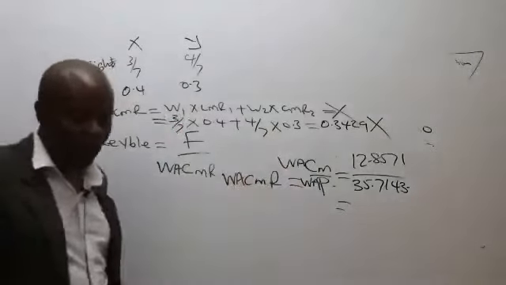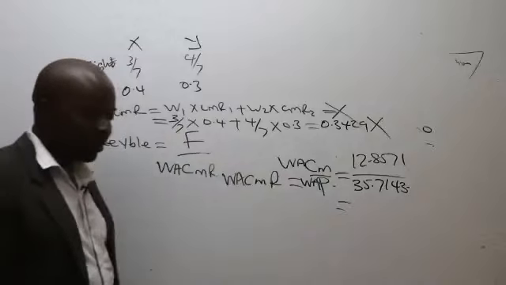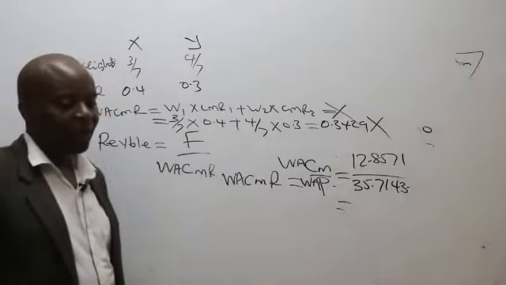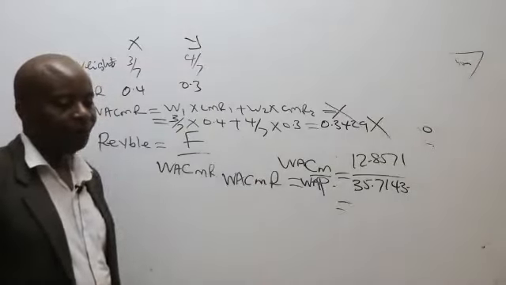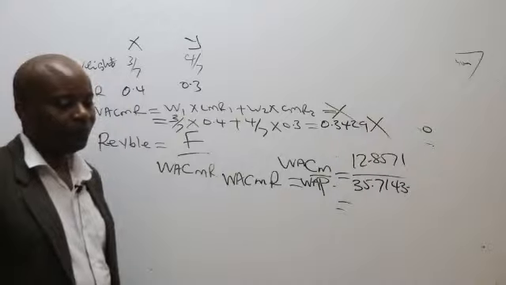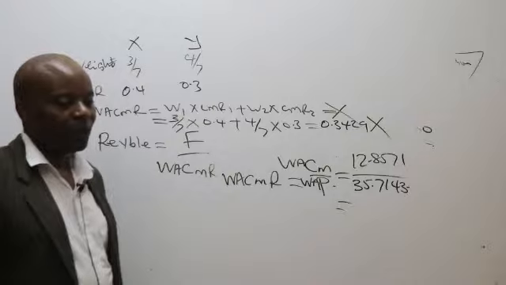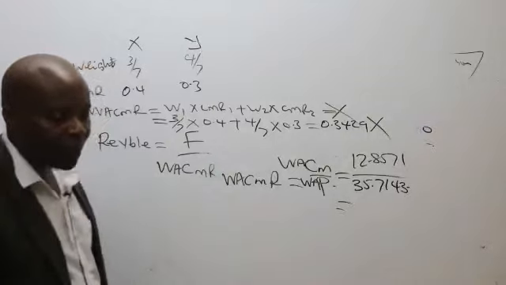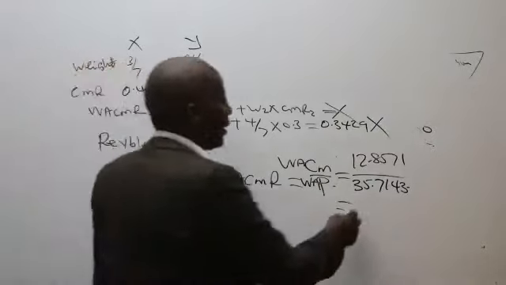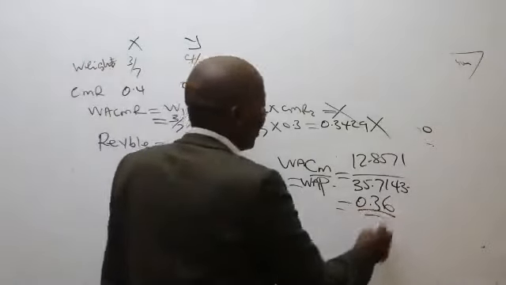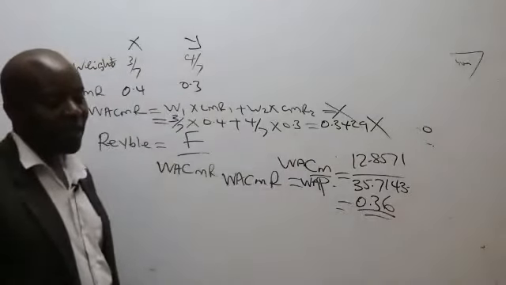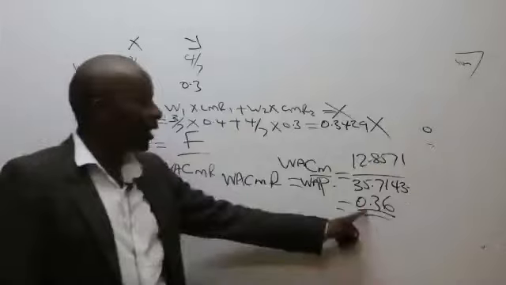Divide, give us the quotient now. So take 12.8571 divided by 35.7143. I'm being given 0.359999. Can we take that to be 0.36? This is quite different from the previous one.